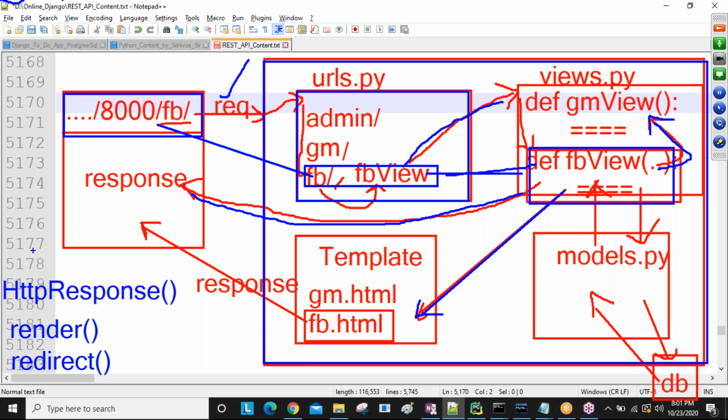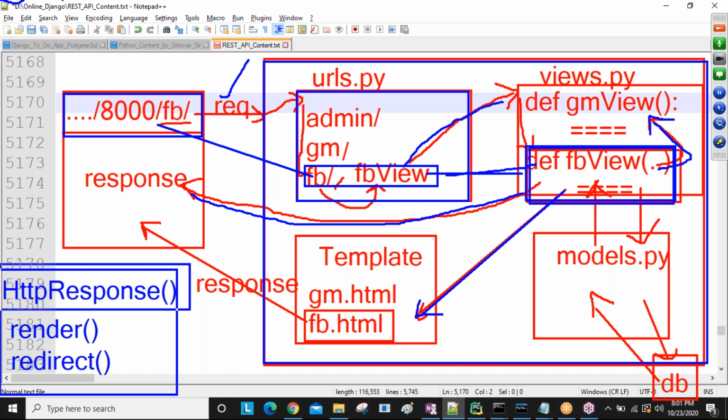So these three methods are used majorly to return the response from the view to different locations. After executing this view, I generated a response. Always, the view only returns the response. View to browser: use the HttpResponse method. View to template: use the render method. And if you want to transfer the request or response from one view to another view, use the redirect method. Understand this one?